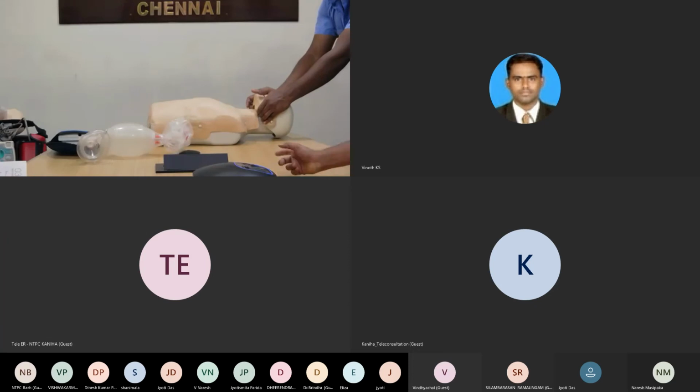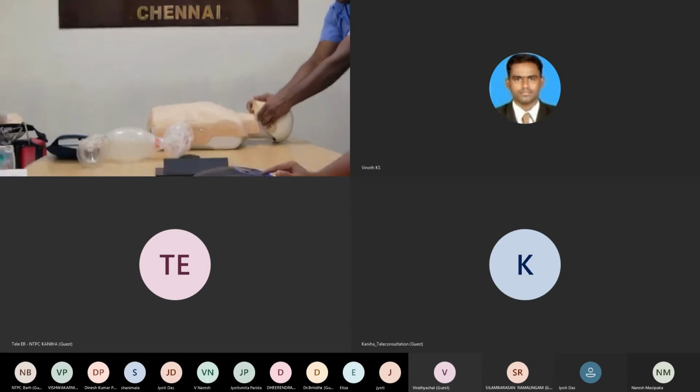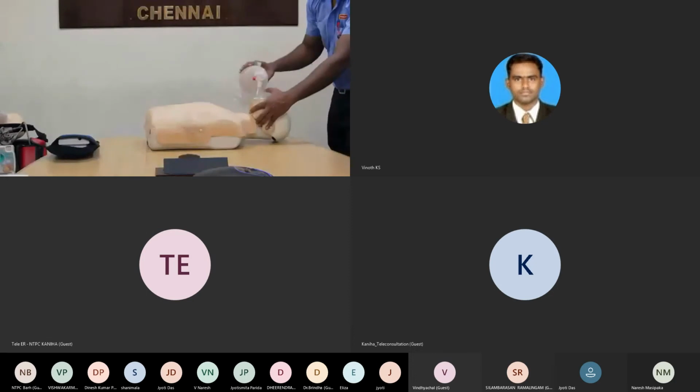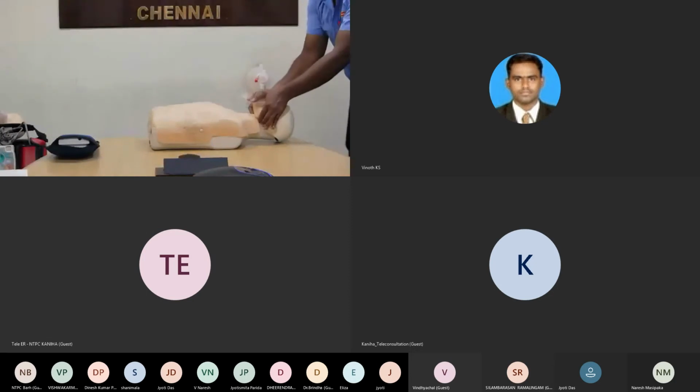Yes. Only lift the mandible, so the neck stays straight. Don't move the neck. Then connect the oxygen to the ambu bag. Like this, we have to do the ambu bag and the jaw thrust parallelly.